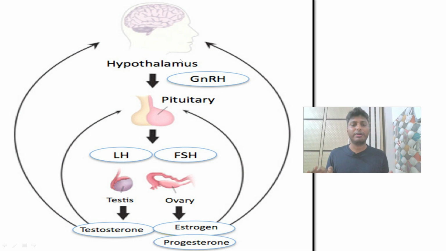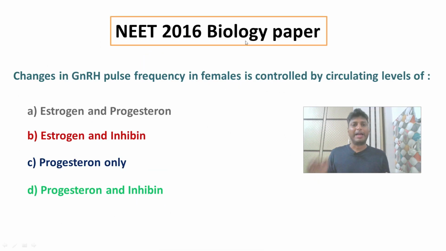We have to remember that both estrogen and progesterone are controlling the level of GnRH, gonadotropin releasing hormone. So going back, the question was asking which hormones control the circulating levels of GnRH in human females. Now we all know the answer: it is nothing but estrogen and progesterone.